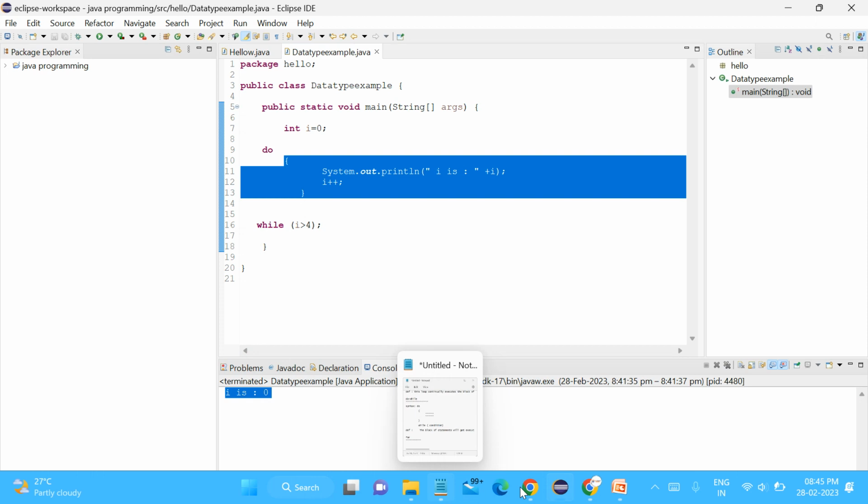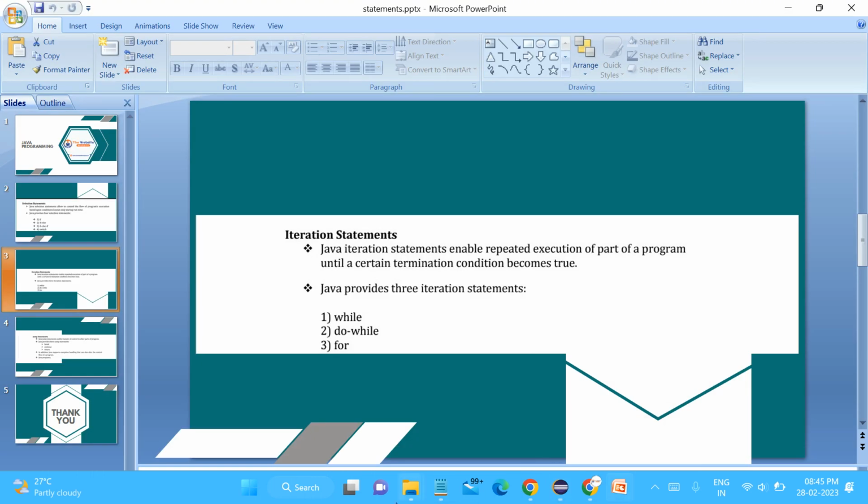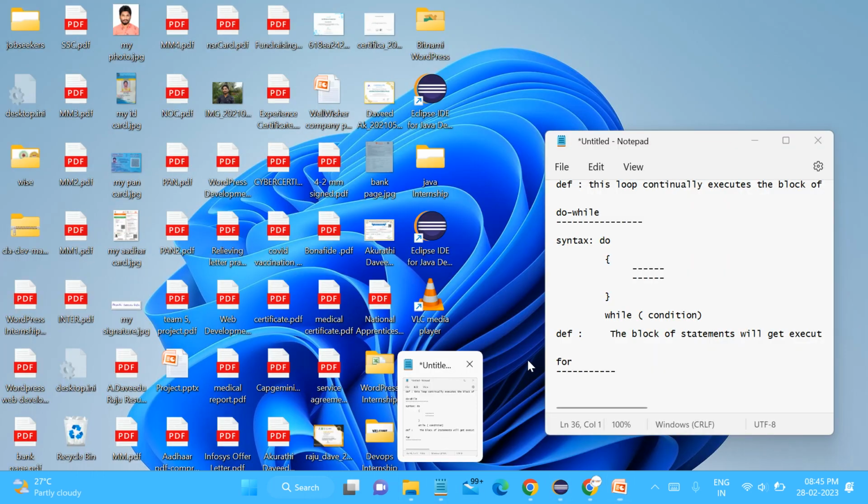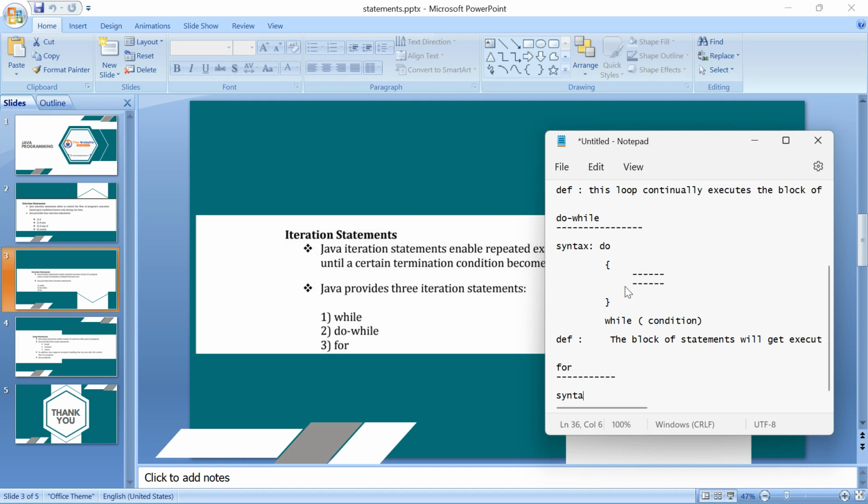So, coming back to where we are, the for loop. We have to write the syntax first, right? What is the syntax for the for loop? We have to use the keyword for, definitely. Then brackets open. There is a little bit of difference here.